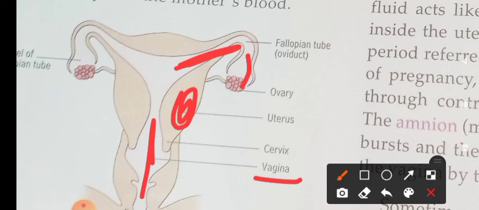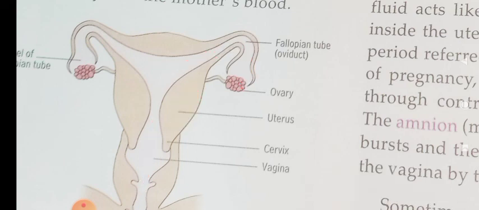Menstruation plays a vital role in the reproductive state of human beings. The whole process of ovulation, thickening of the uterine lining and menstruation is called the menstrual cycle, and it is usually a 28 day cycle. You know that it is a 28 day cycle. Menstruation stops when a woman is around 45 to 50, and this is called menopause.